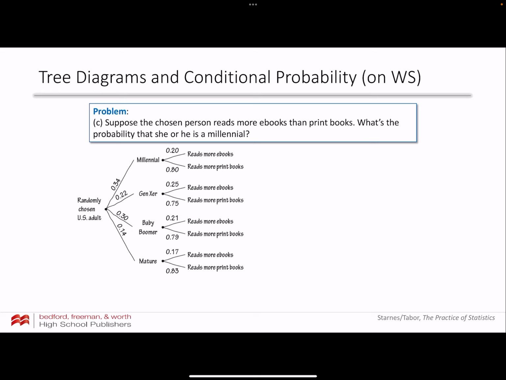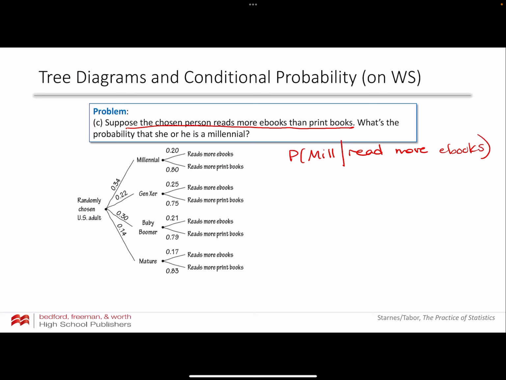Part C, suppose that the chosen person reads more ebooks than print books. What's the probability that he or she is a millennial? So now we're conditioning on the fact that the person reads more ebooks. So we want the probability that they're a millennial given that they read more ebooks, right?